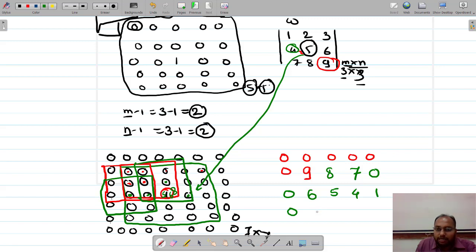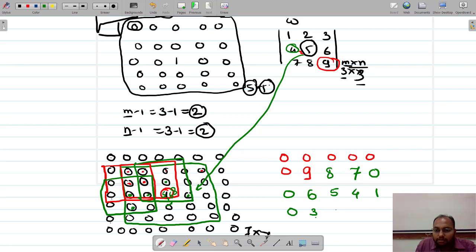Then it will represent 3 over here, because 3 will be overlapping over here, and 1 times 3 becomes 3. So this is the pixel value for this one. Are you getting it? Fine.